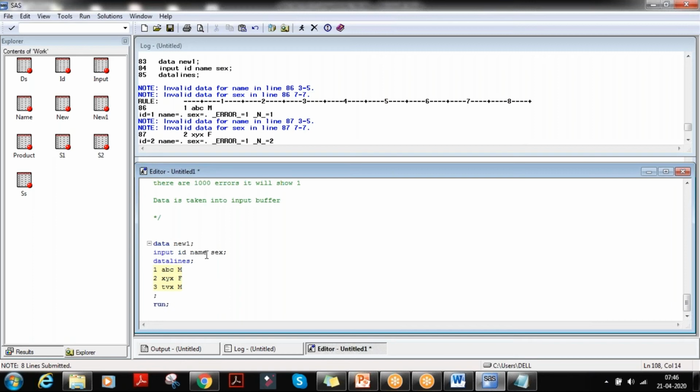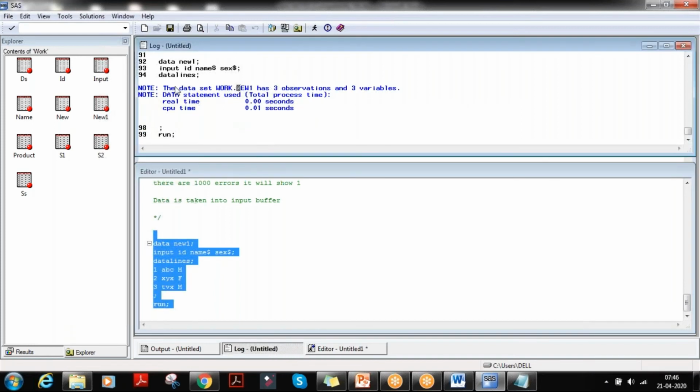So if you understand what the error is, you rectify the error and run the program, and it will give you the output. Understood? Okay, so there is no error, so it did not show anything.